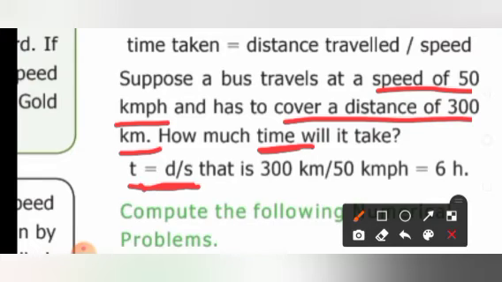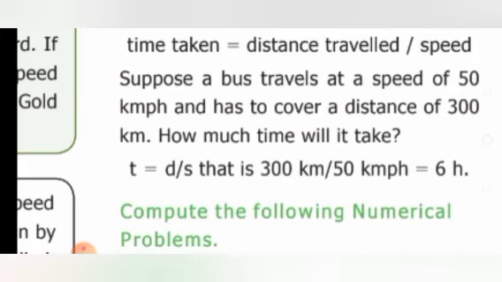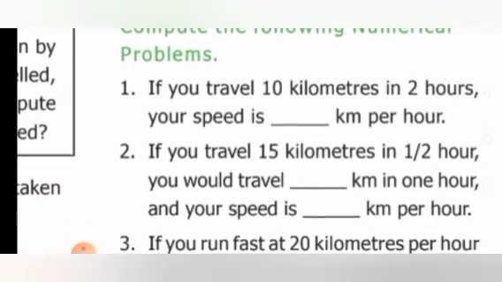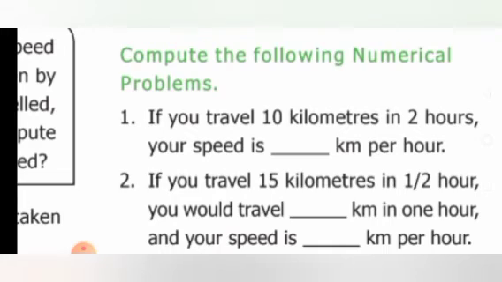Is it clear, children? Hope you understood this simple problem. Am I right? Yes, good. So here some numerical problems are given. Let us discuss what they are. What is the first problem? If you travel 10 kilometers in 2 hours, your speed is dash kilometers per hour. What do you have to calculate? You have to calculate the speed.